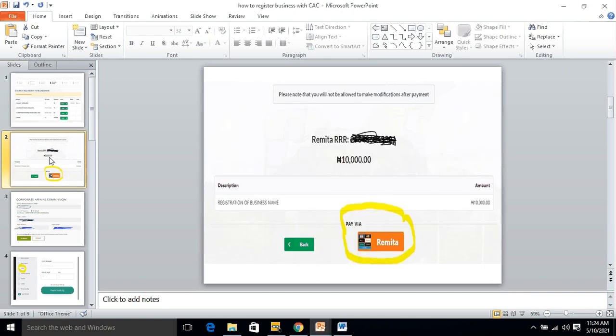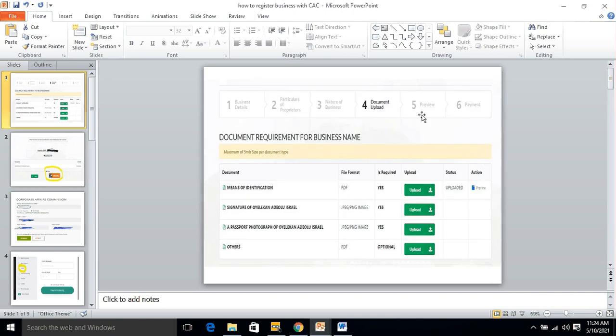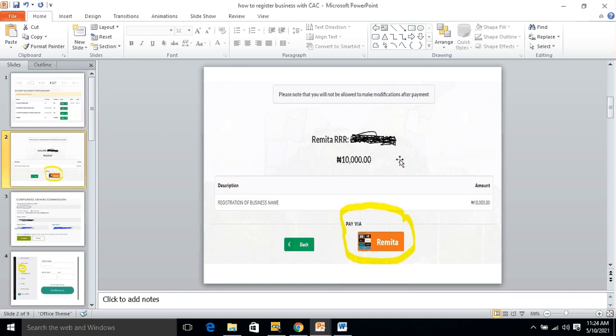After you have done that, it will take you to the next step, which is preview. You preview all the information you have entered, and it takes you to the next step, which is payment. Registration of a business name is 10,000 naira presently.